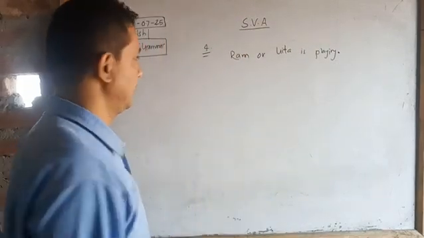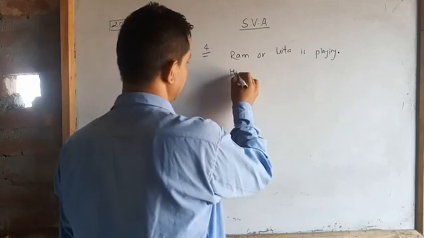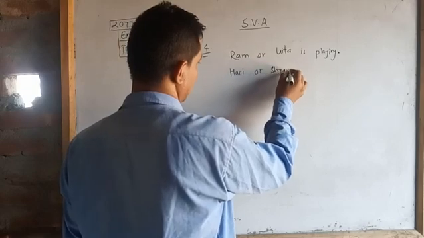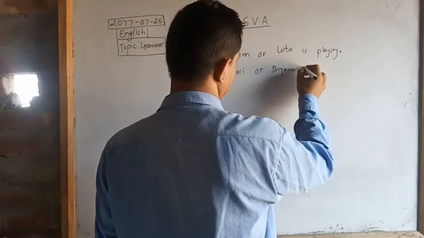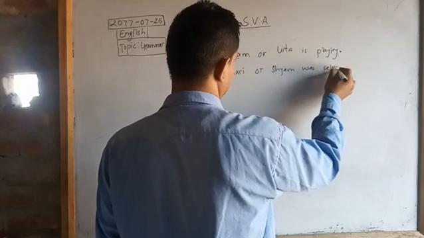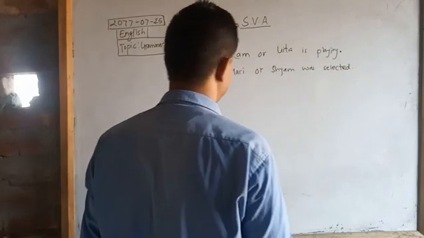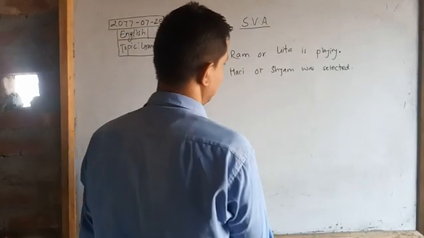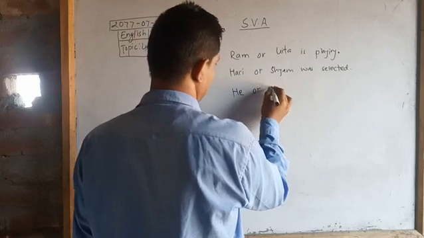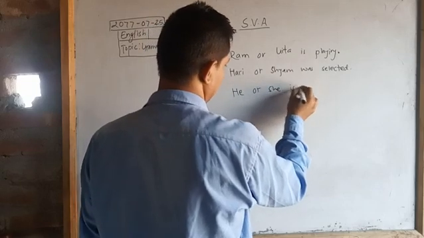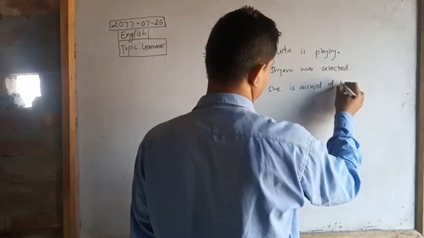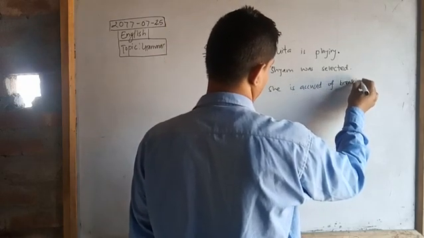Hari or Sam was selected. He or she is accused of breaking rules.